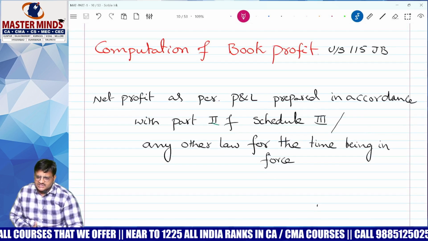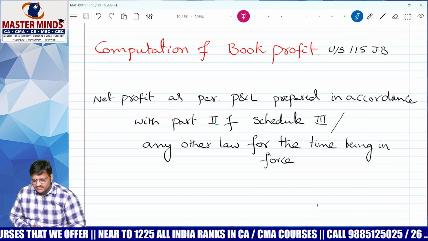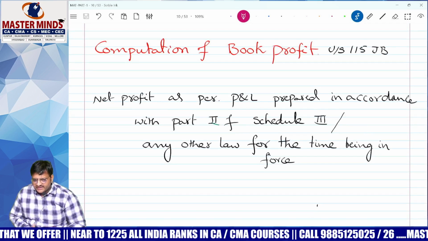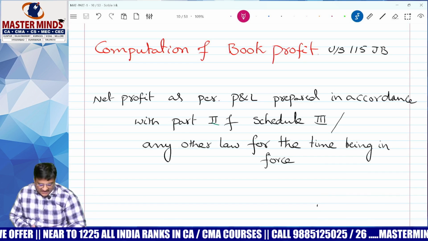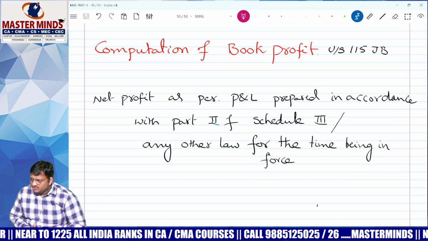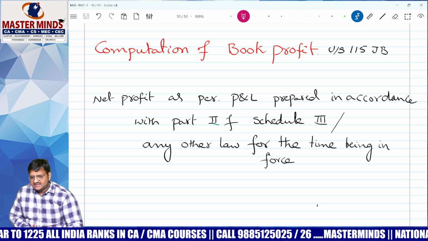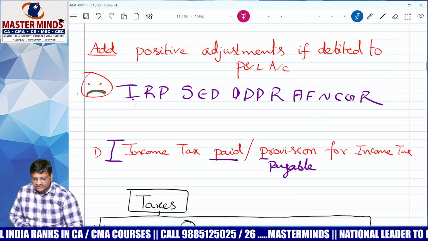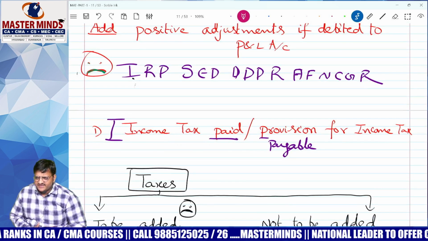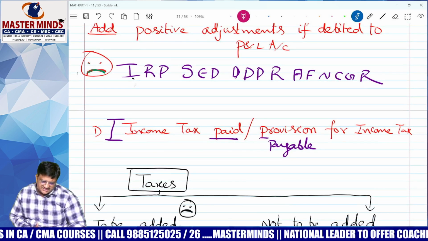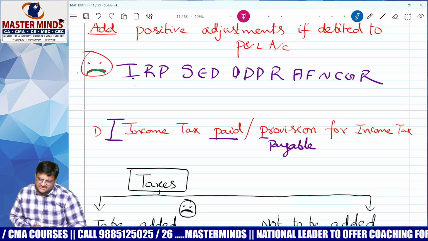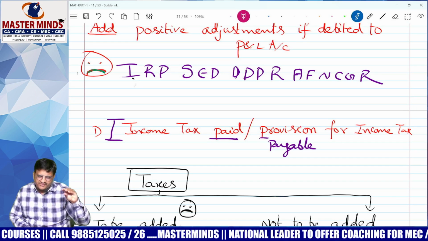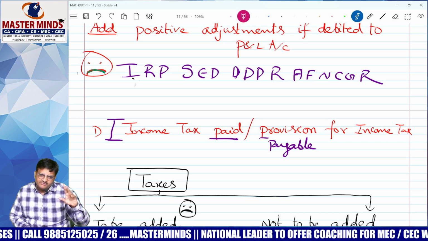So, computation of book profit. Take net profit as per profit and loss account prepared as per part 2 of schedule 3 or any other law for the time being in force. After that, we have to add certain things. Which is better for the SSC, add or less? If you add, the book profit will be more. If it is more, MAT will be more.